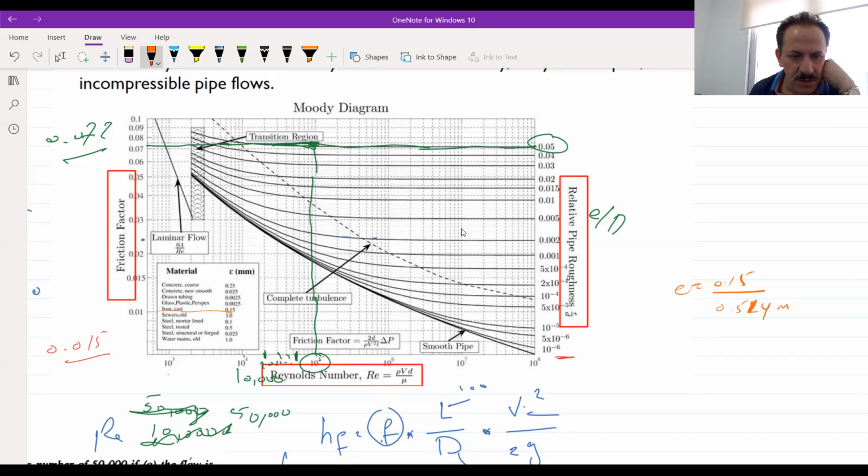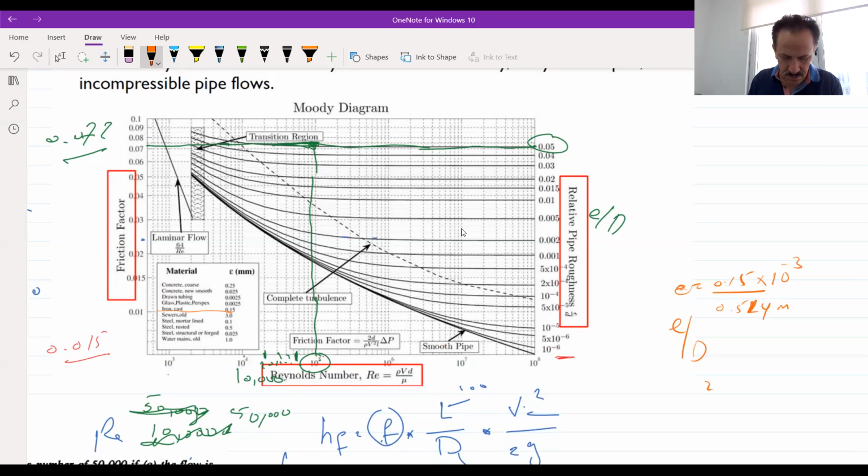This is millimeter, okay, this is millimeters, and when you times 10 to the minus 3, you will see this will be E over D. So 0.15 divided by 0.5, how much will it become?